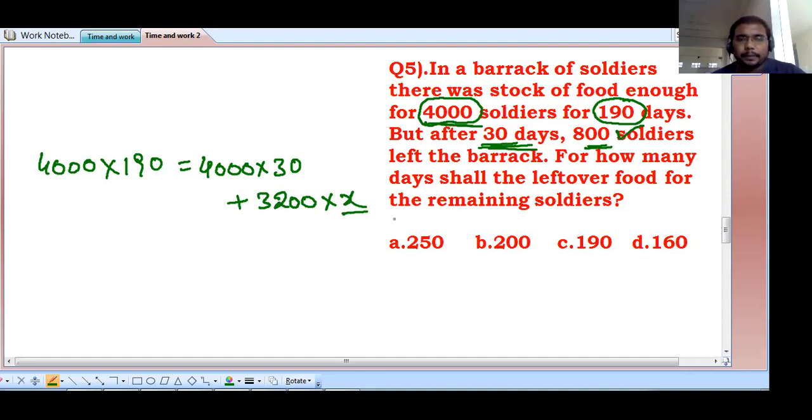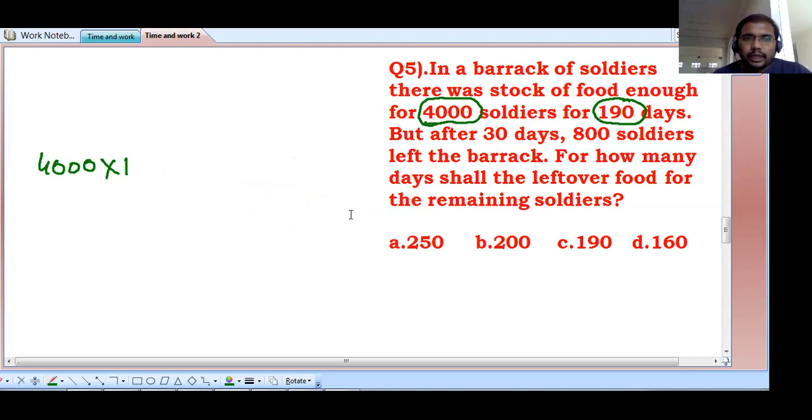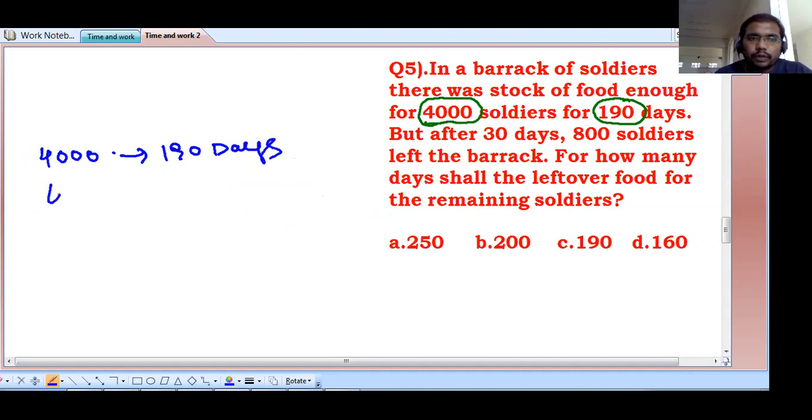See this, friends. I'll explain it to you again. Initially, 4,000 soldiers are there. The 4,000 soldiers can eat the food for how many days? 190 days. But the 4,000 soldiers were there for only 30 days.